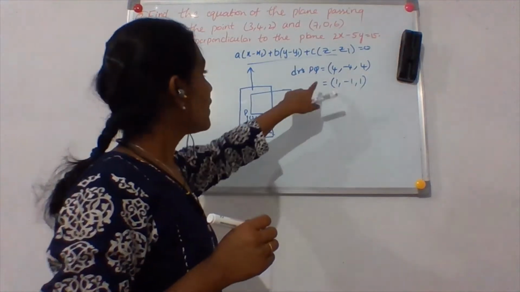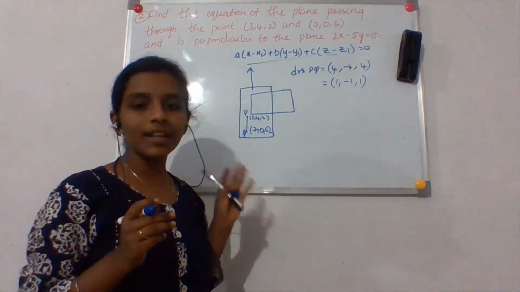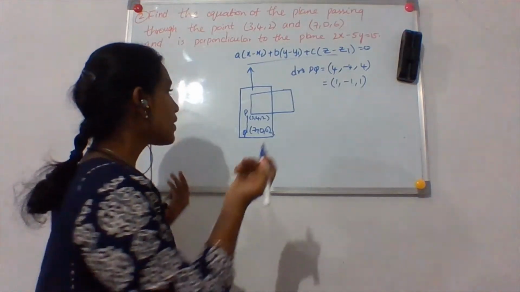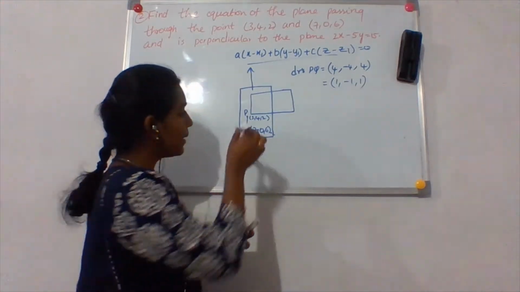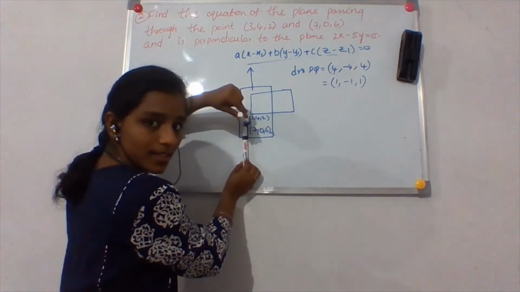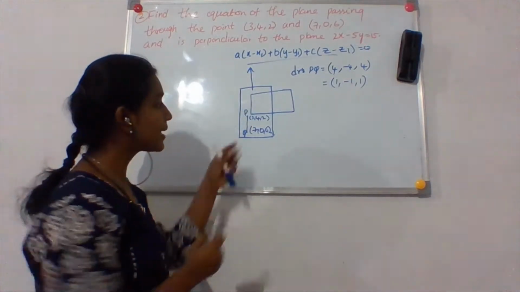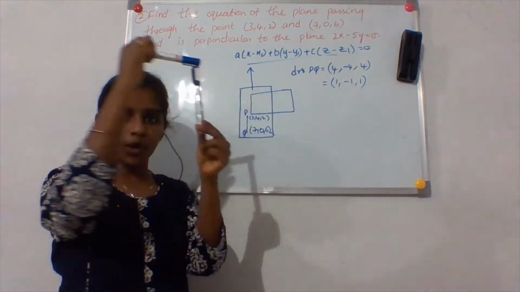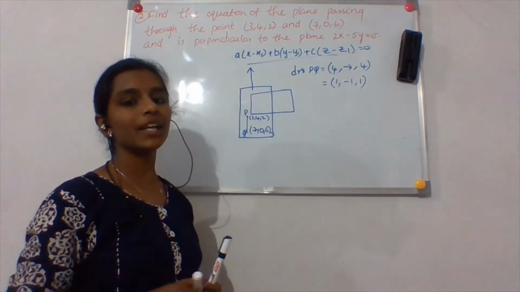Okay, so now we have the drs of this line. But we don't want the drs of a line of the plane, we want the drs of the normal of the plane, right? So now if I take the normal of the plane, that will be like this. Let me take this as the example, and the normal will be like this, out from the board, and the line is like this. So those two will be perpendicular. The line and the normal will be perpendicular. And what do you get? Perpendicular, right?